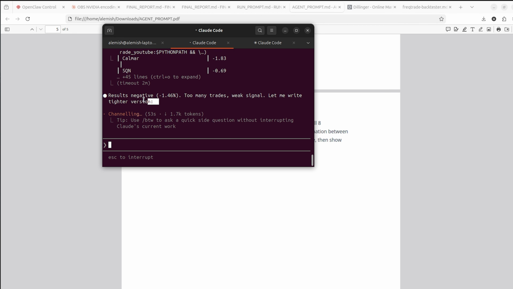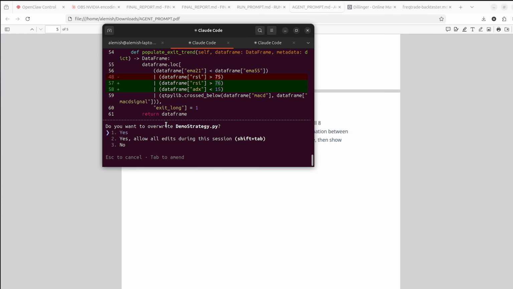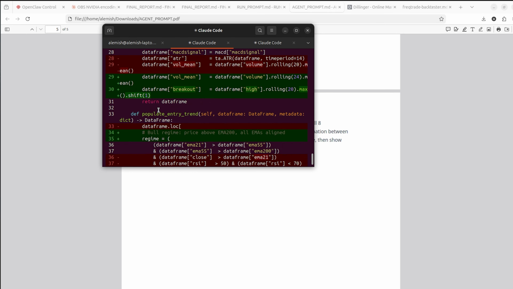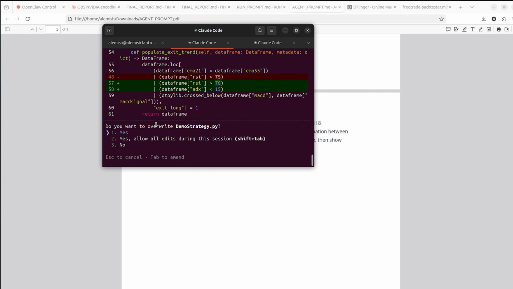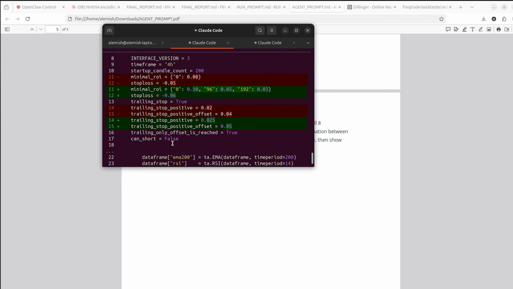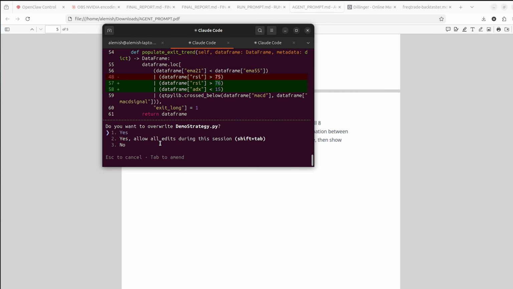Yeah, so here we get our results. They're negative, and it has some feedback what to improve. So if it was actual agent run, then it will improve later. Yeah, so you can see it already proposes some suggestions to make it better, but I won't show it now because it will take too much time. But later it will do this repetition of improvement for many times.